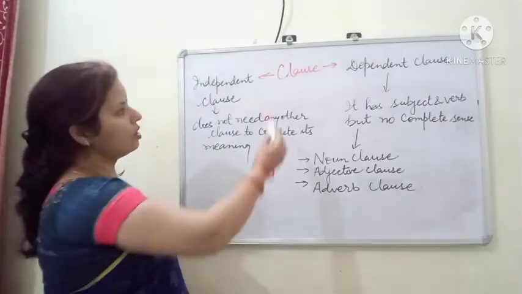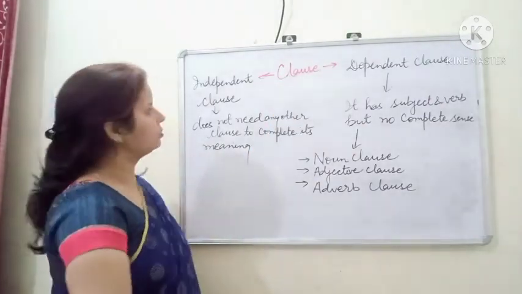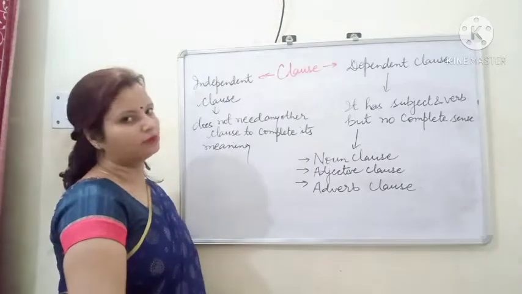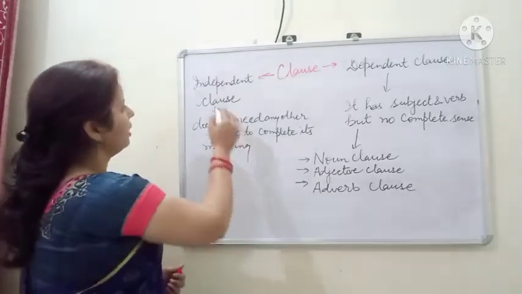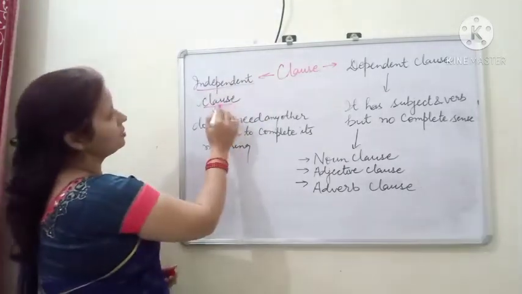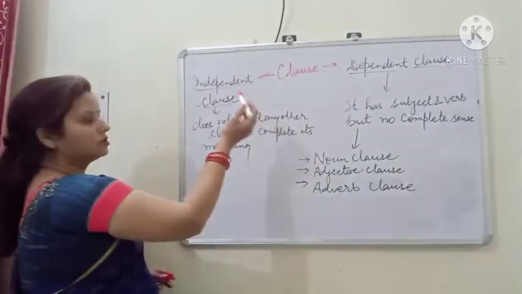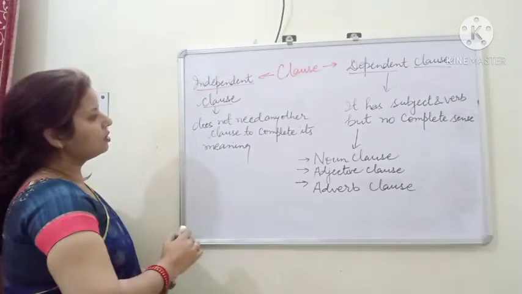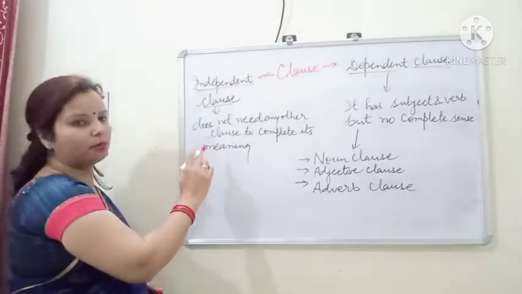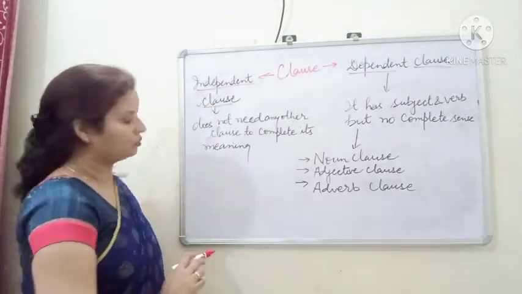Now, a clause can be divided into two parts. There are two main types of clause. One is independent clause and the second is dependent clause. So, children, what is an independent clause? An independent clause is independent, as is clear from its meaning.